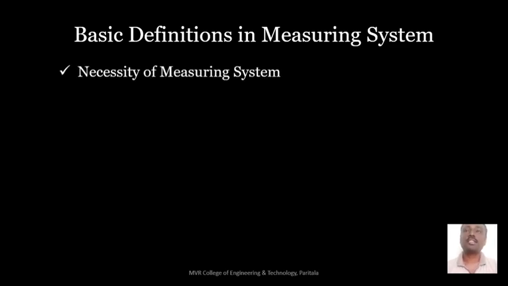So what is the necessity of a measuring system? Where can we use a measuring system? What is the necessity of the measuring system in our regular life? Let us take a person. Without using any measuring instrument, otherwise without using any quantity or any real number, how are we able to identify the age of a person?